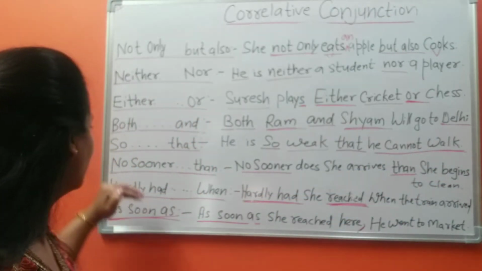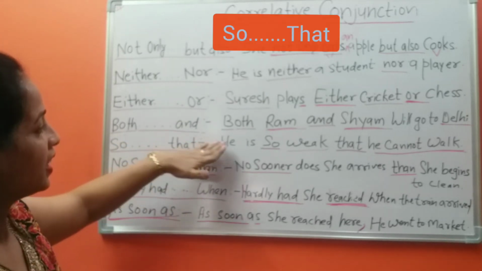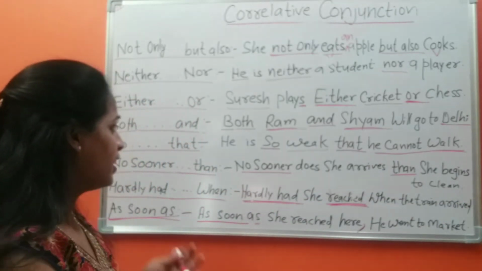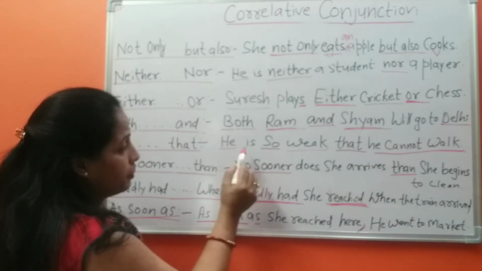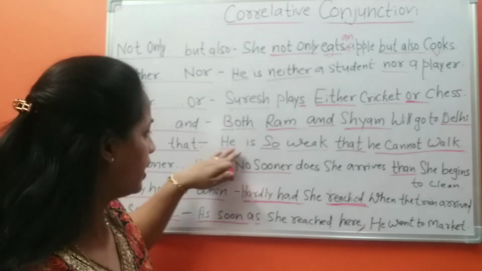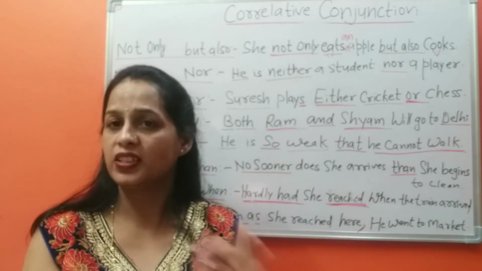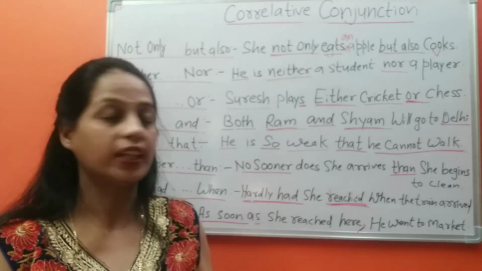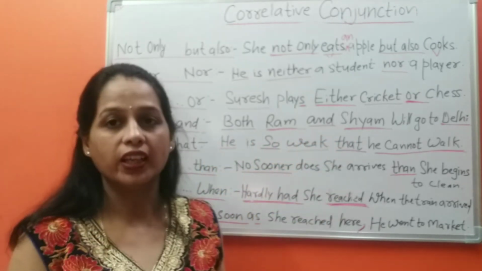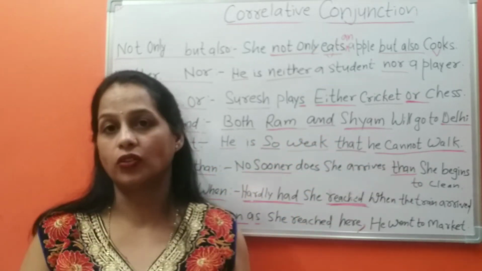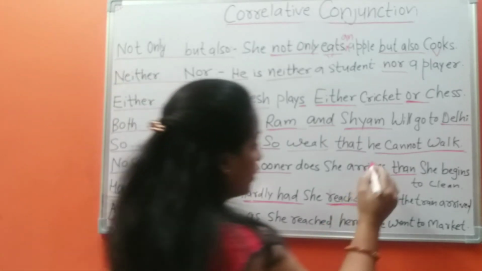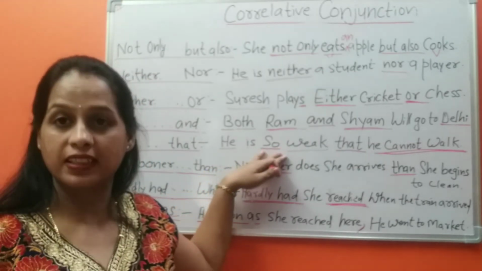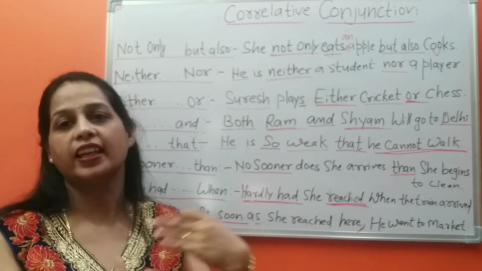Let's move on to others. So that: he is so weak that he cannot walk. Friends, this he is third person singular number, we use is. He is not feeling well and he is ill. He is feeling weakness. He is so weak that he cannot walk. He cannot walk is the result, and being weak is the reason. He is so weak that he cannot walk.